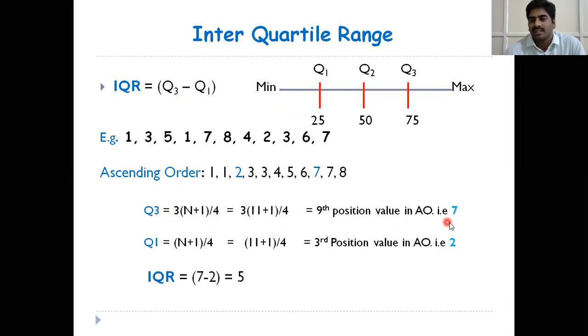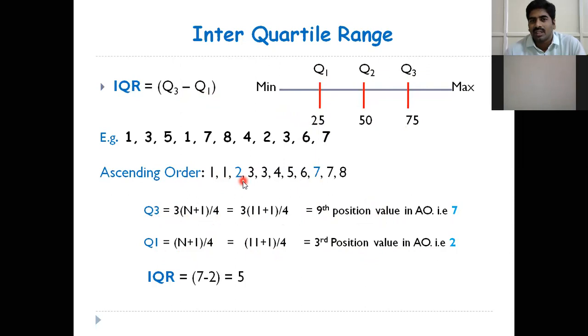That is 7. Next, the Q1 formula: (n plus 1) by 4. That is (11 plus 1) by 4, which equals the third position value in ascending order. The third position value is 2. So 7 minus 2 is equal to 5.